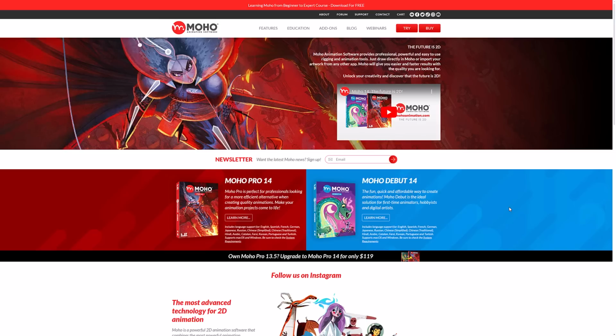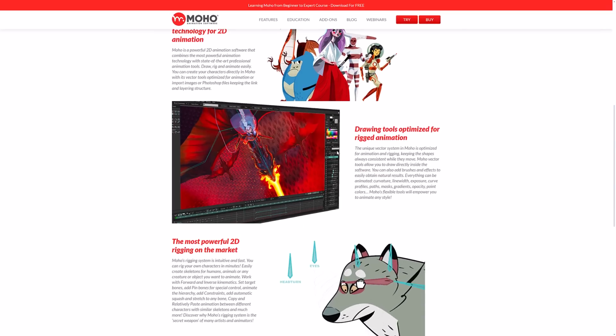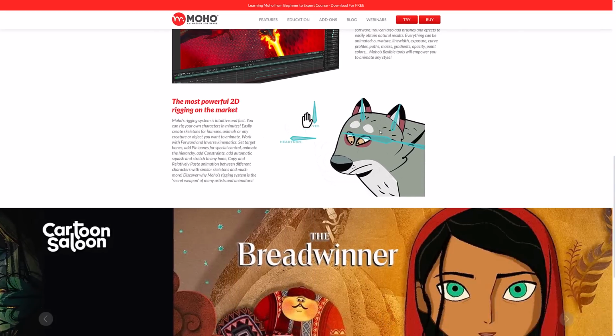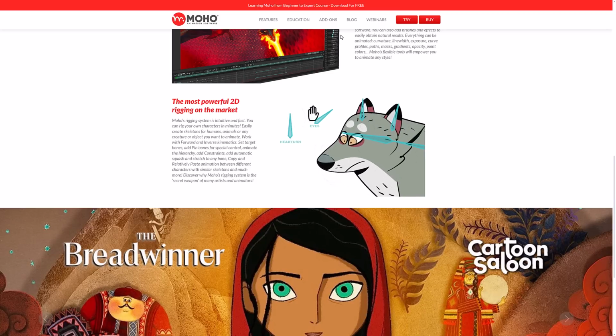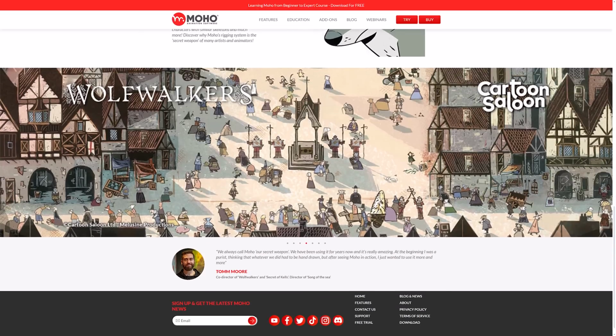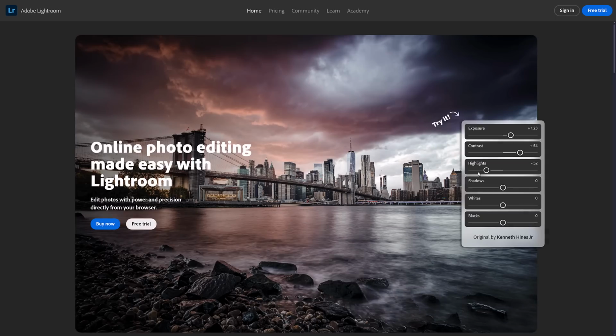And then we have Moho. Moho is a rebrand, I believe. It used to be called something else, Anime Studio or something to that effect. Available in kind of light versions for entry-level people, and then we've got pro versions of it as well. Again, fully integrated 2D animation software. Even got Spine or DragonBones or Spriter style bone animations in there as well. Probably one of those applications I do need to check out. Again, I have not looked at it in a very long time, but if you're looking for a 2D animation package, Moho is an option out there.